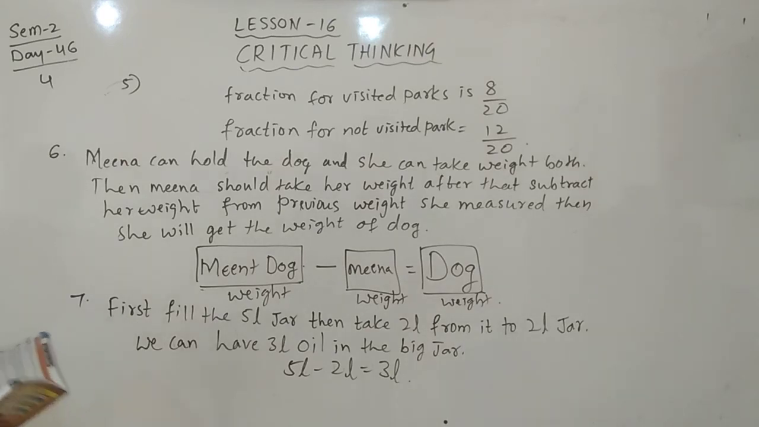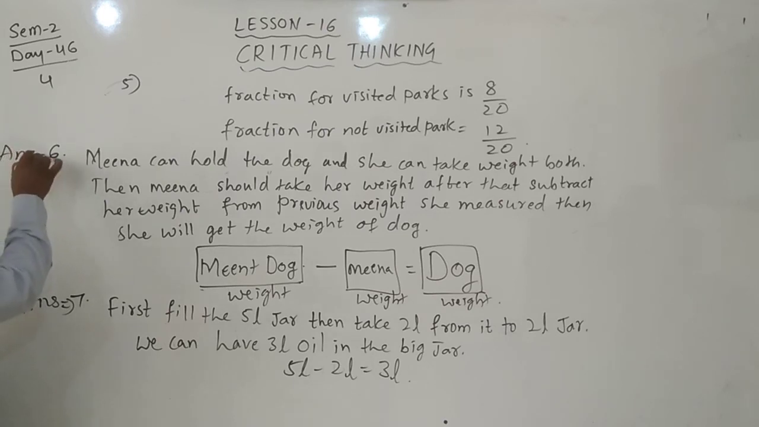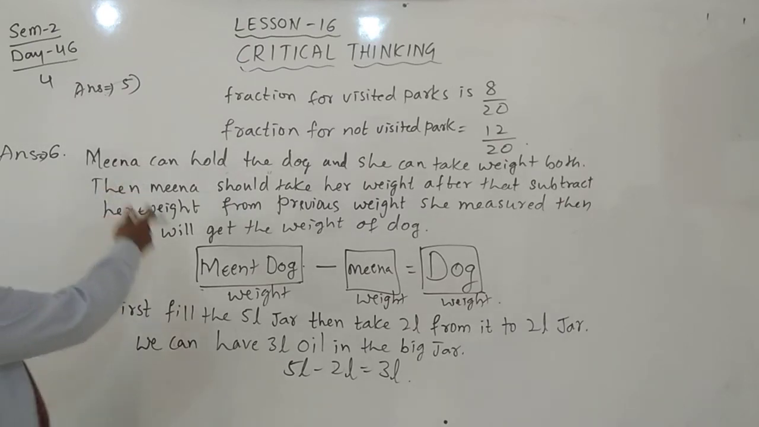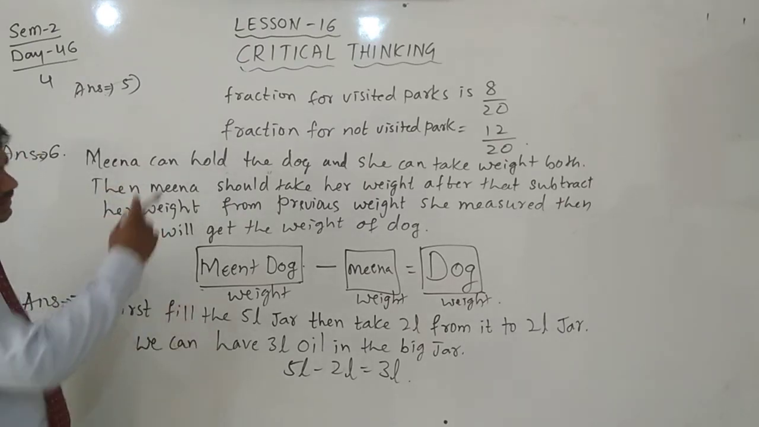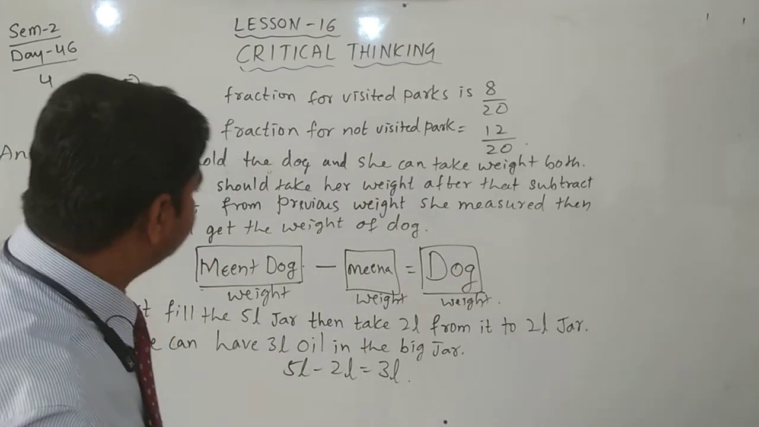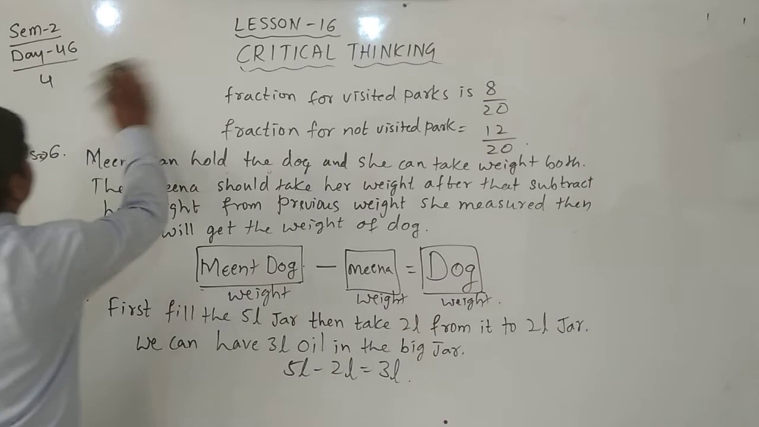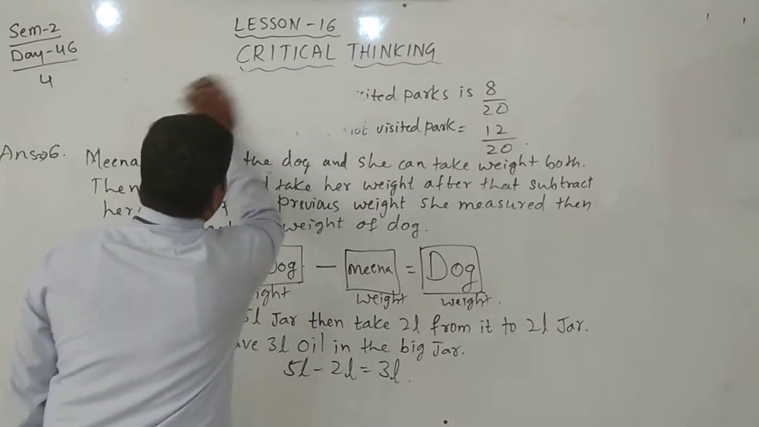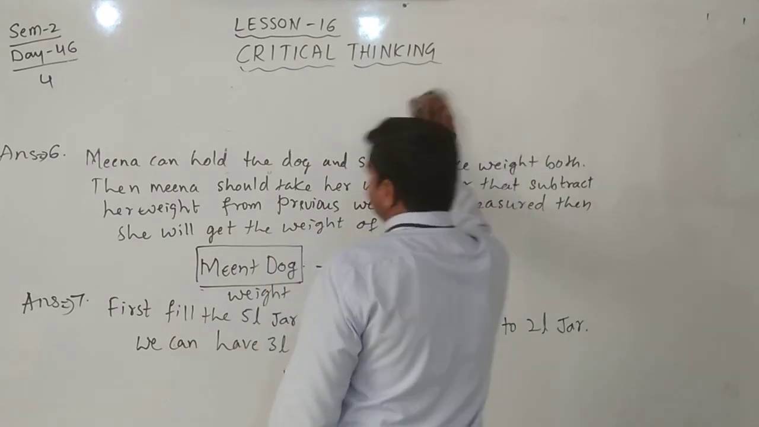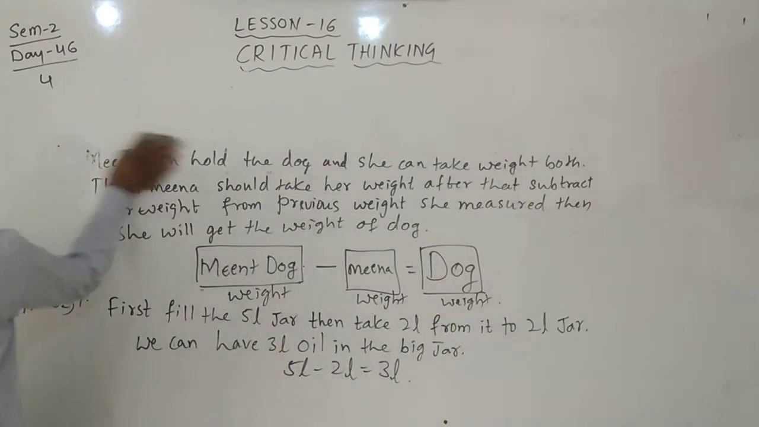This is the 7th question, and this is the answer of the 7th question. Write it down. Take the question from your textbook and copy the answer. This is the 6th and this is the 5th. All these three, 5th, 6th, 7th, write down in your notebook. After this we can go with the 8th one. There are 20 questions in total.